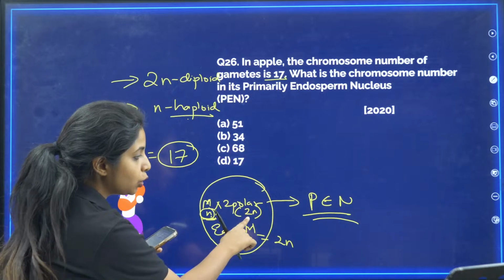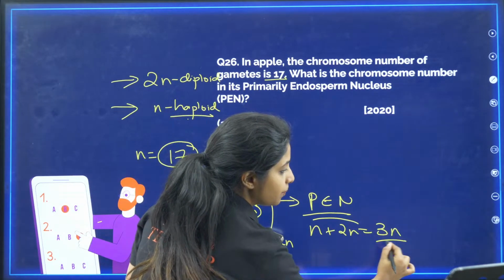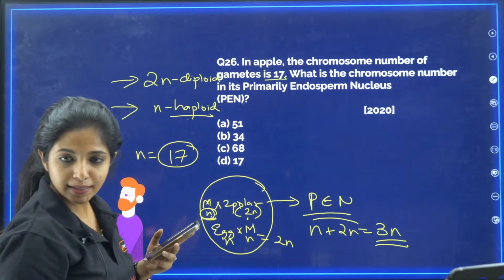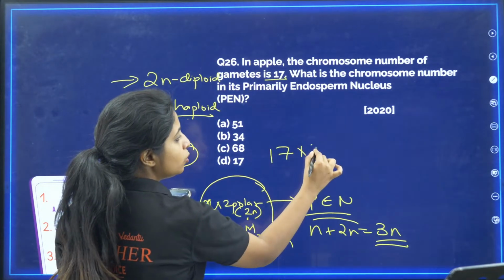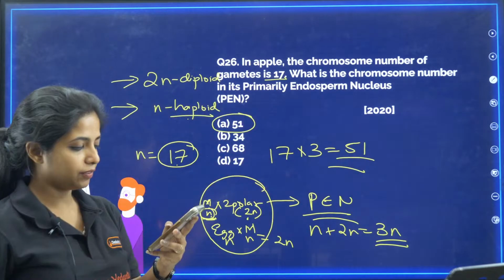So n and 2n together, can I say it's 3n? And what is my n over here? n is 17. So 17 into 3 will be what? 51. It will be 51.